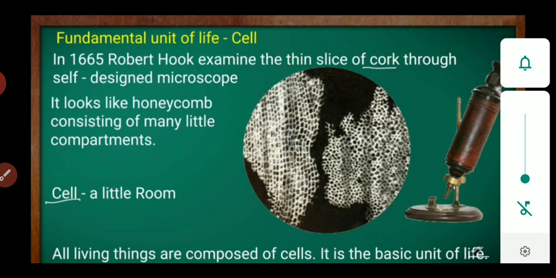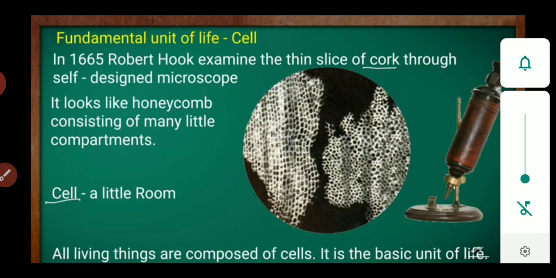And after that, in 1674, Antony van Leeuwenhoek discovered living cells in pond water. He discovered sperm. Robert Brown discovered nucleus in plant. Schleiden and Schwann gave the cell theory that all organisms are composed of cells.